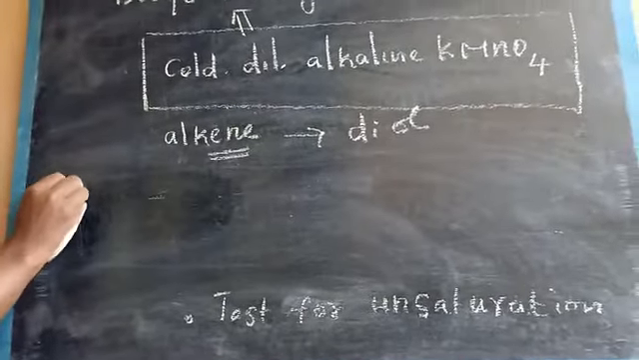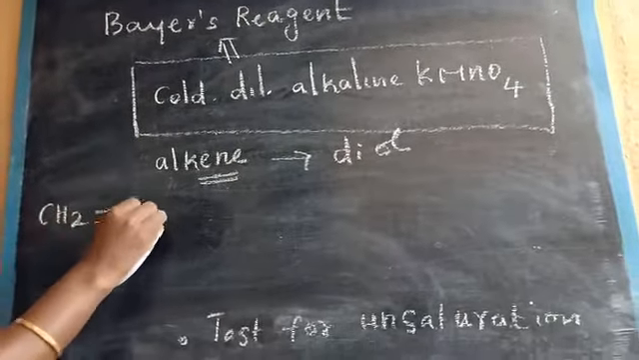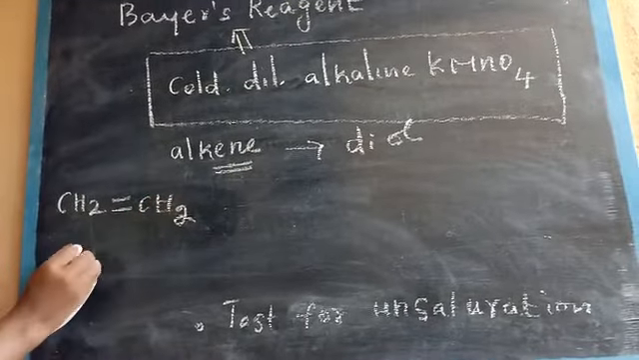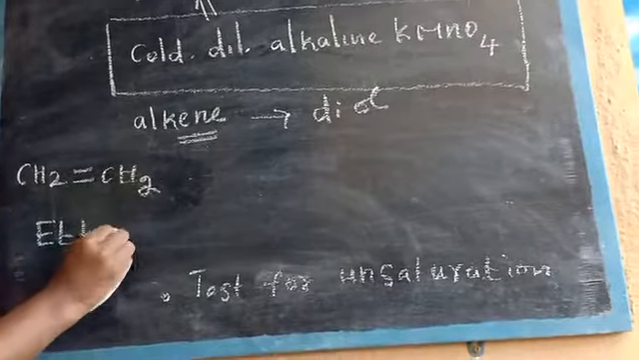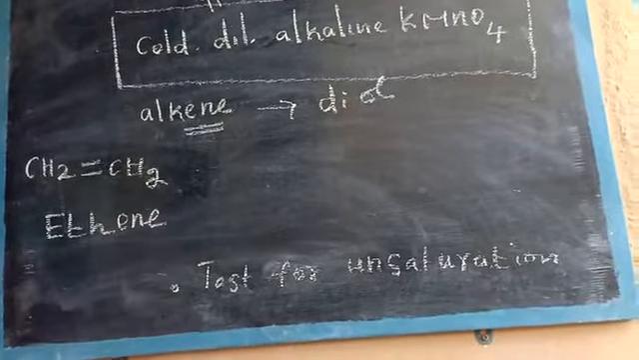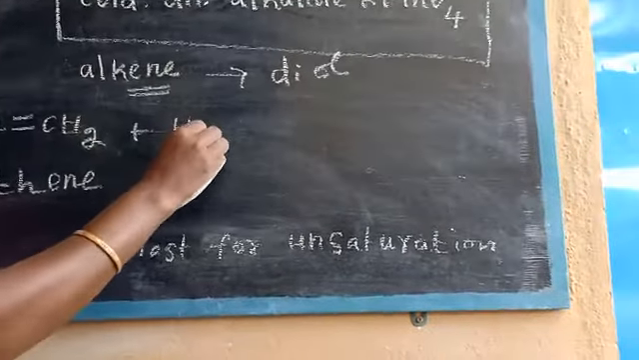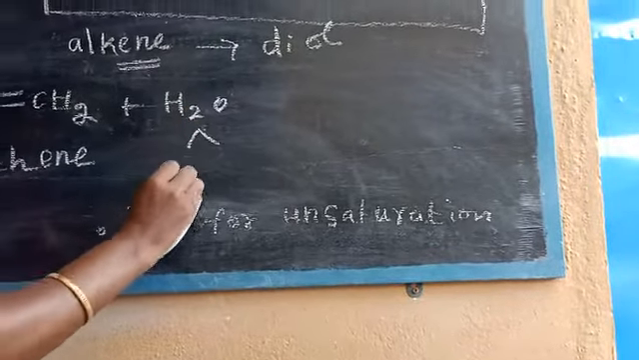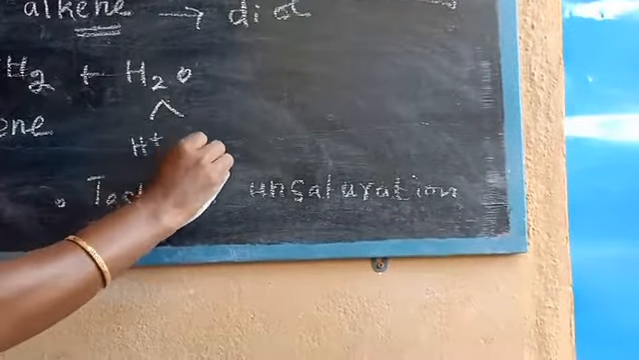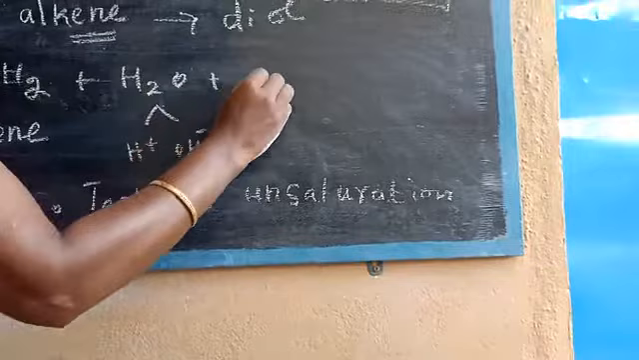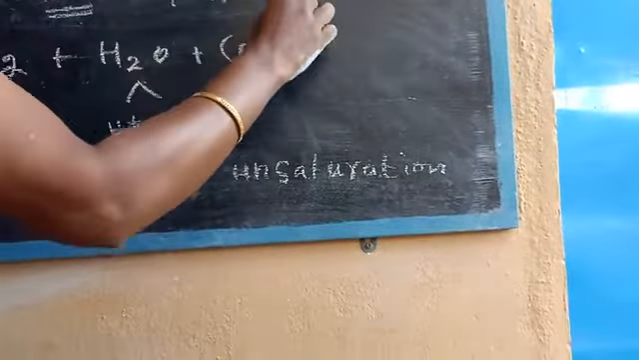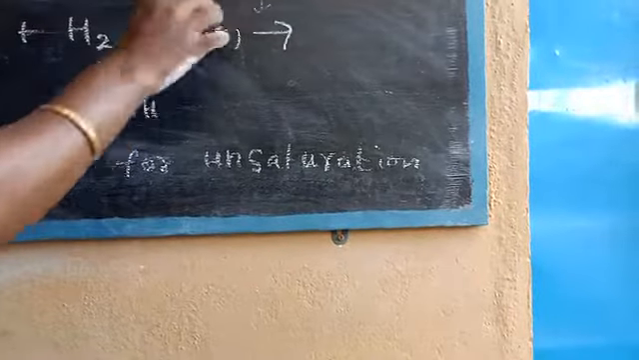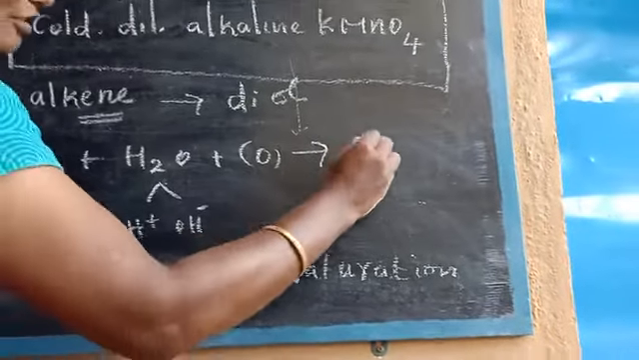CH2 double bond CH2. Here there are 2 carbons, so write the root word eth, next the double bond, so ENE: ethene. It reacts with a water molecule. The water molecule splits into H plus and OH minus. This is an oxidation reaction. Write all the conditions: cold dilute alkaline KMnO4.